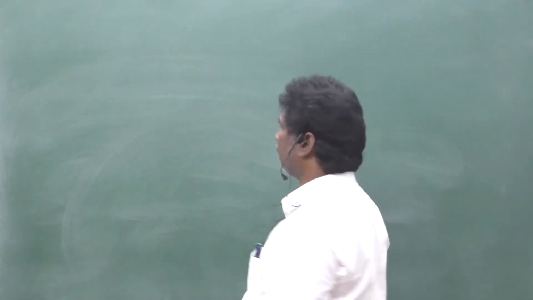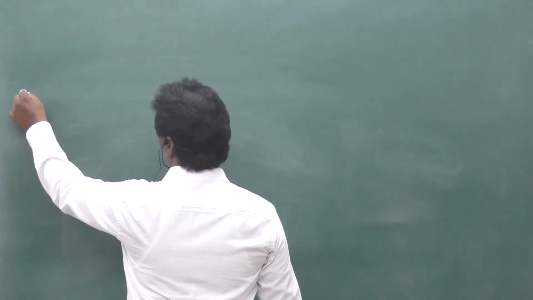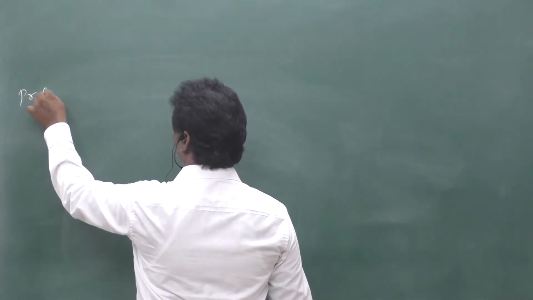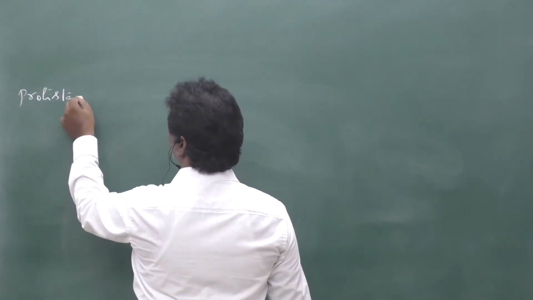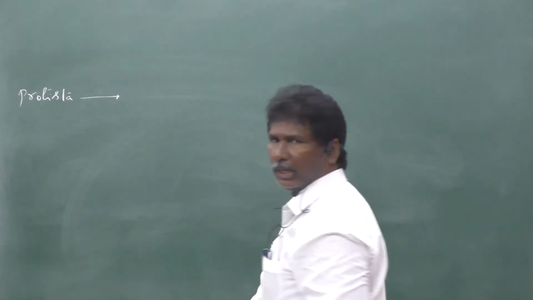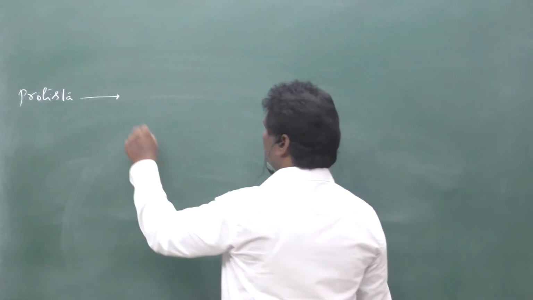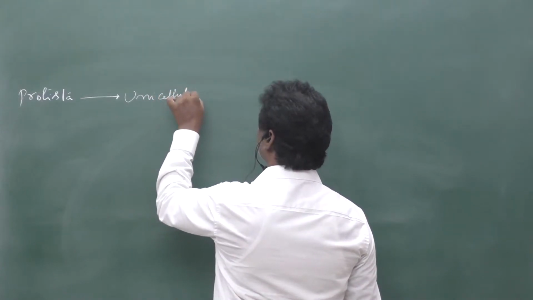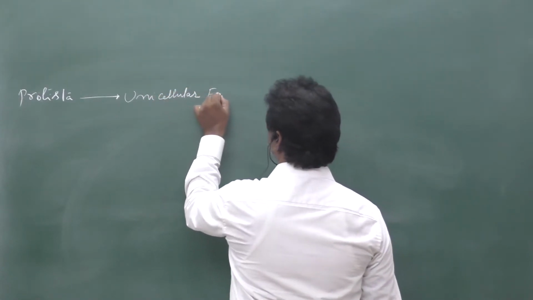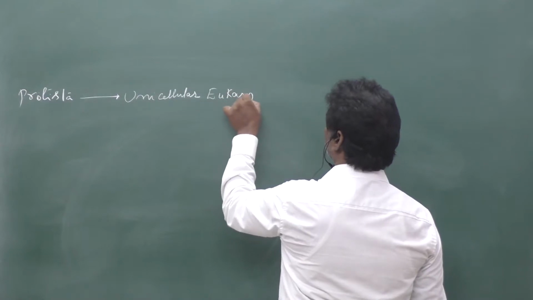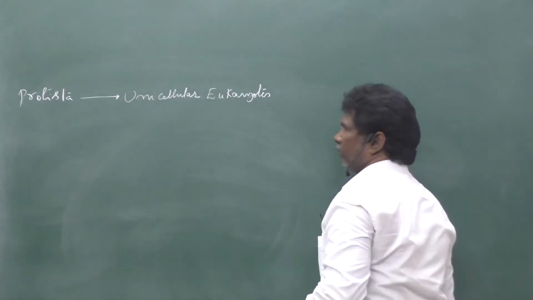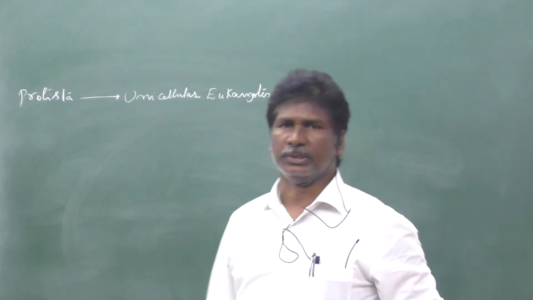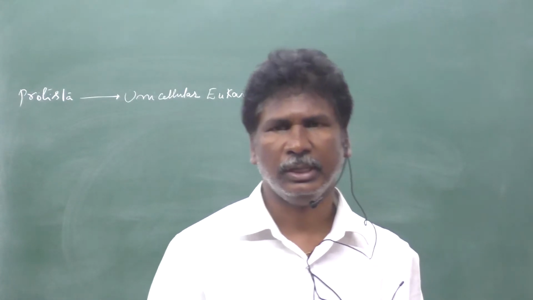Next we are going to another important topic, Protista. These are unicellular eukaryotes. This Protista group is present only within the five kingdom classification.